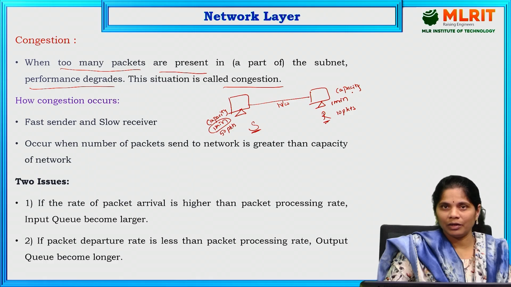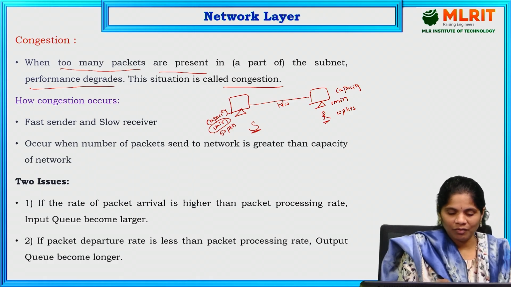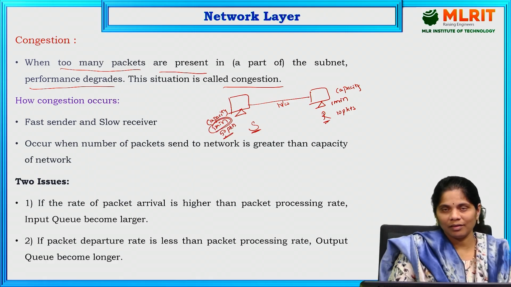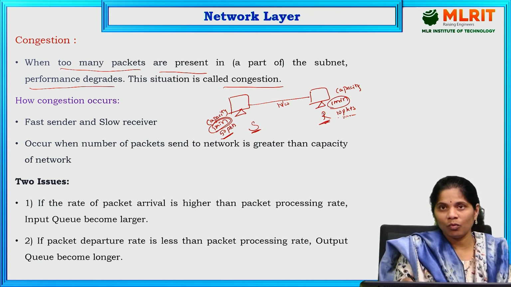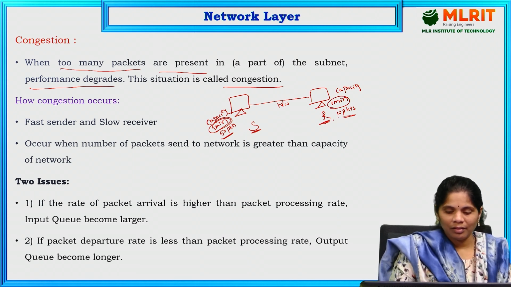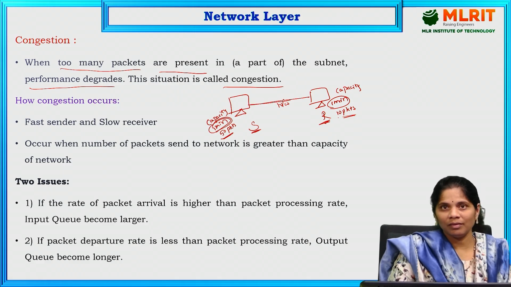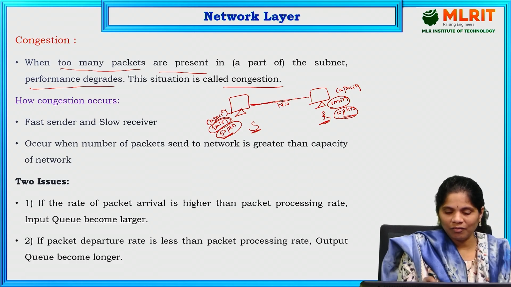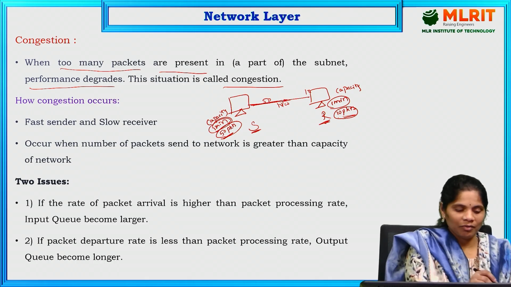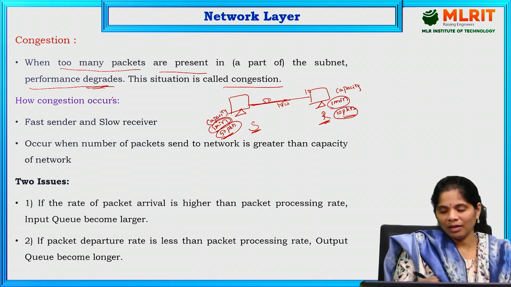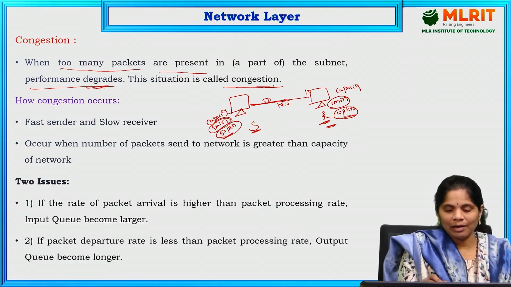In this situation, in 1 minute the sender will send 50 packets, but the receiver will receive only 10 packets in 1 minute. At that time there may be a chance of congestion. Here it is sending 50 packets at a time, but it is receiving only 10 packets. So the congestion is going to happen, and the performance is going to be degraded at the receiver side. This situation is called congestion.